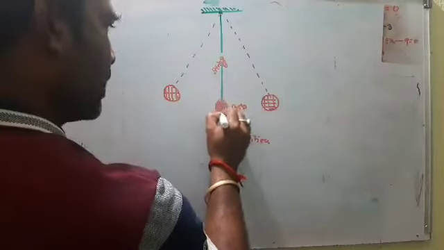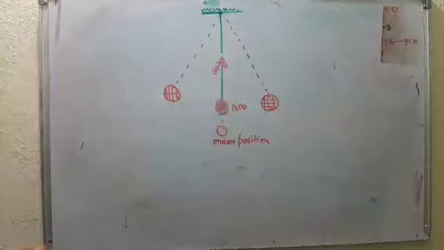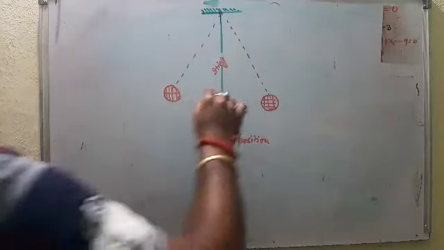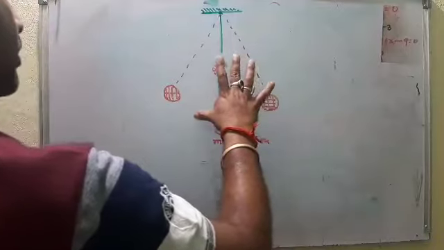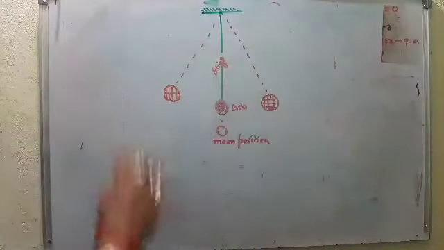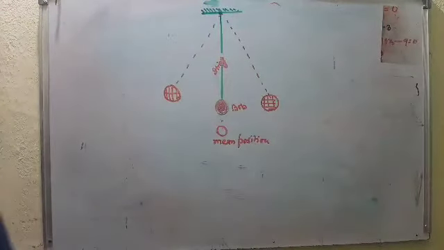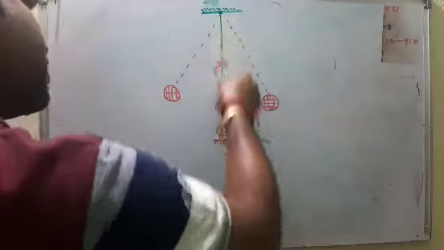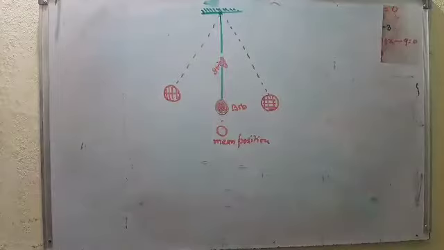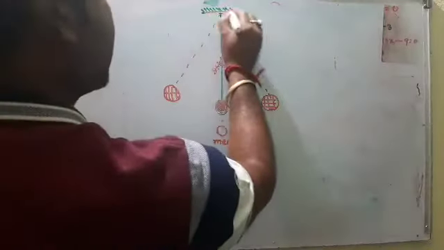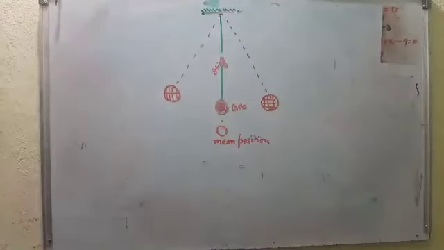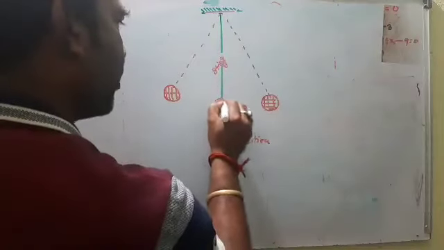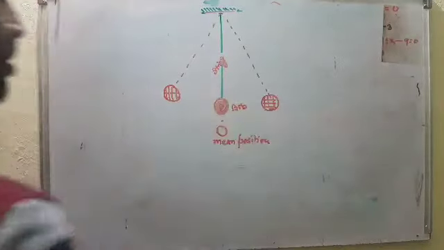made up of iron or brass, is freely suspended by a light but strong thread or string from a rigid support. So this is a weighty object made up of iron or brass.